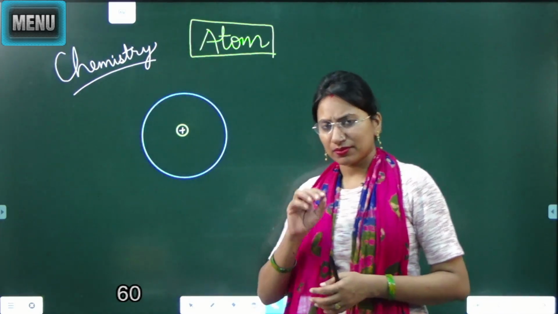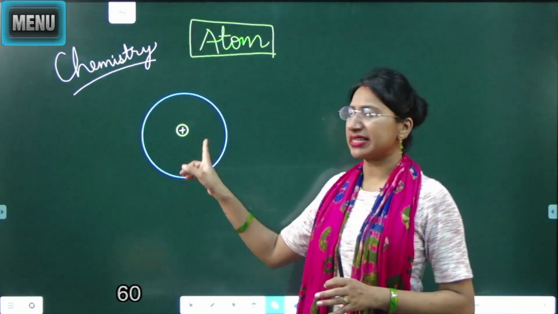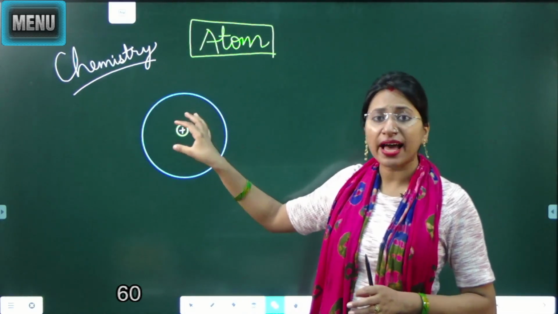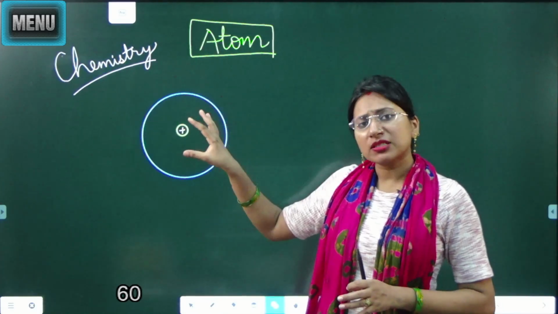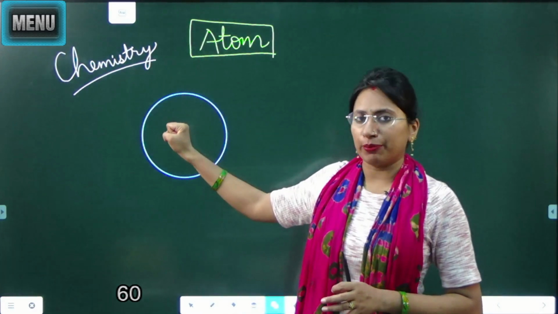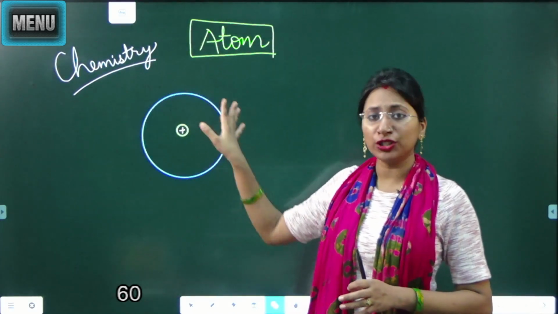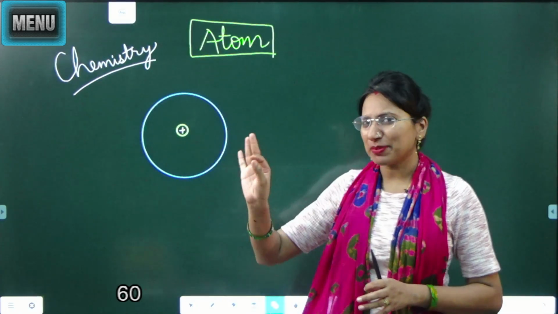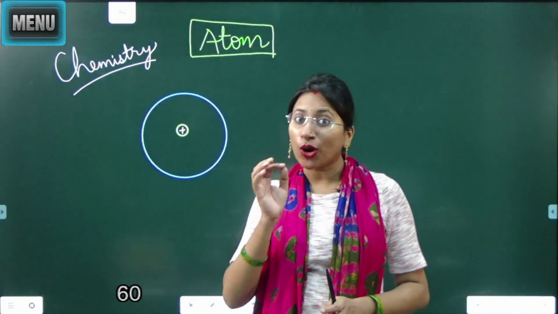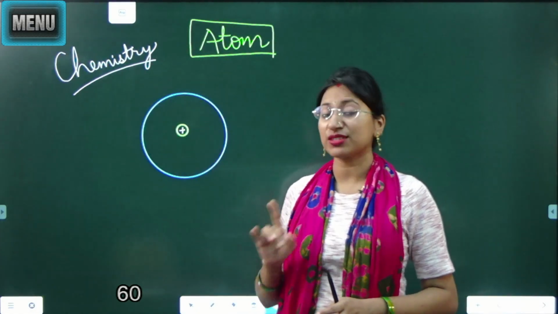If you have a basic understanding of atom, you will know an atom contains a nucleus, which has all the positive charges in a concentrated, small, tiny volume, and electrons revolve around the nucleus. Let me give you one piece of information: Rutherford was the person who coined the term nucleus. The nucleus was first used by the scientist Rutherford.